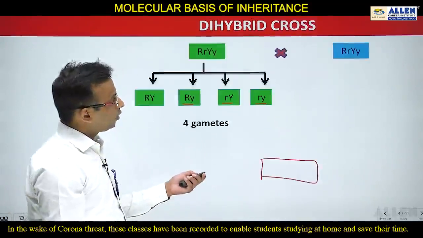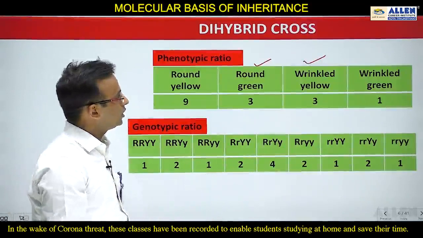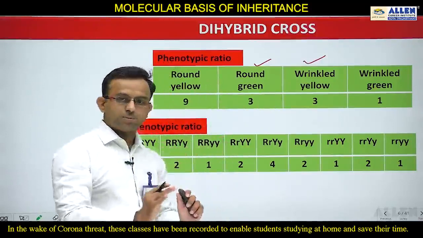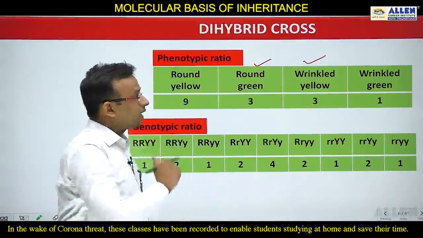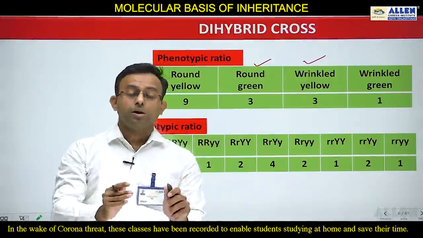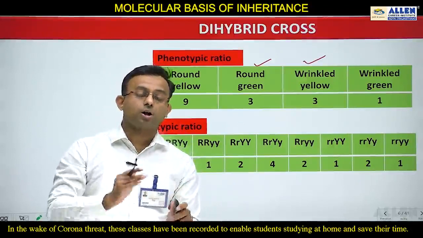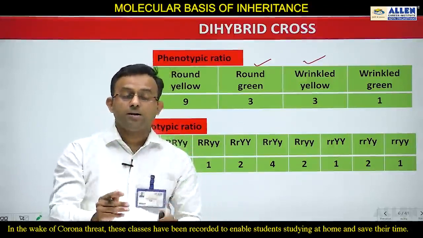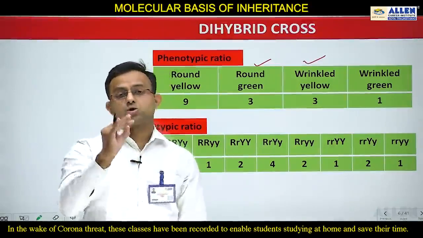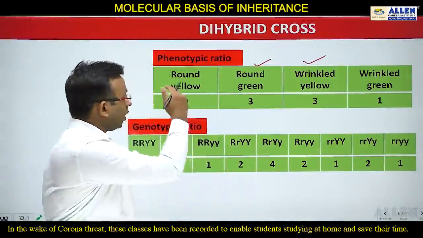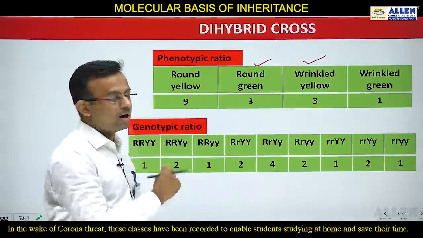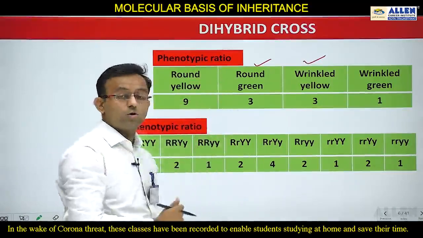But in the F2 generation, round green and wrinkle yellow are also present along with round yellow and wrinkle green. These are non-parental combinations, and Mendel called them recombinants. Mendel said these recombinants appear due to independent assortment. Round is independent: it can come with yellow, and it can also come with green. Wrinkle is also independent: it can come with yellow, and it can also come with green.